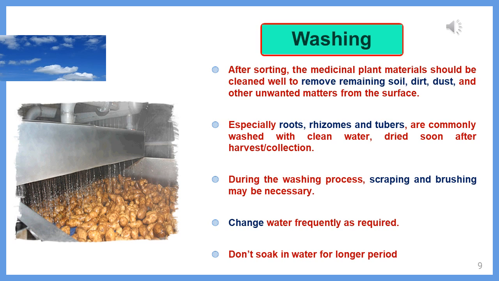Washing has to be done especially for roots, rhizomes, and tuber parts like ginger root, turmeric rhizome, and Rauwolfia root, which are dug out from the soil. Soil, dust and dirt will be present over the surface, so everything has to be washed thoroughly.